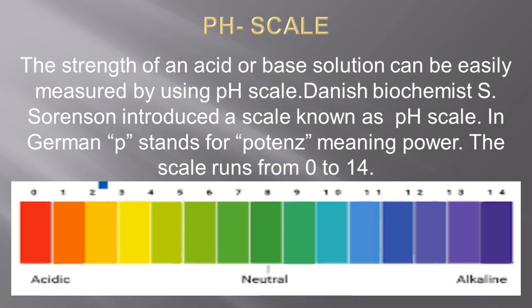Now you are looking at a picture of the pH scale, which ranges from 0 to 14, and different numbers have different colors. Whenever an acid or a base is added to a strip of paper, we can get different colors. Depending upon the color, we can say what the pH range is in that particular solution.